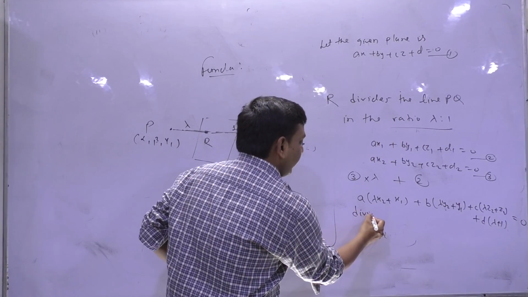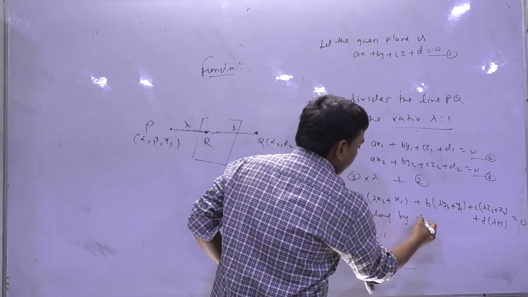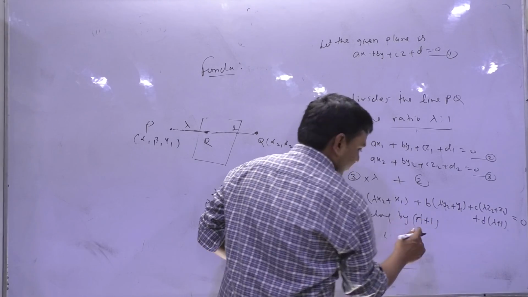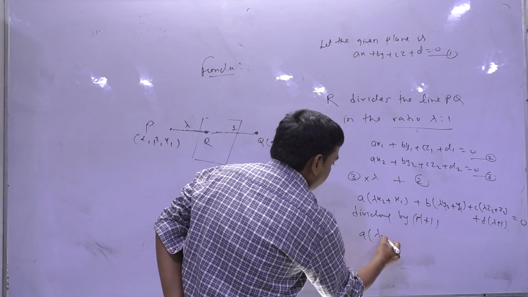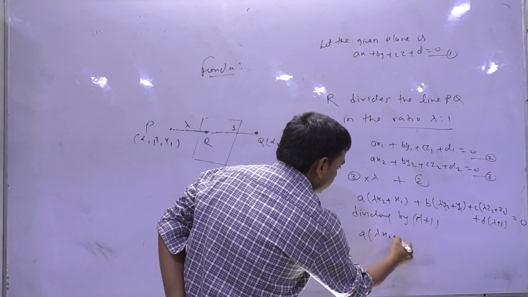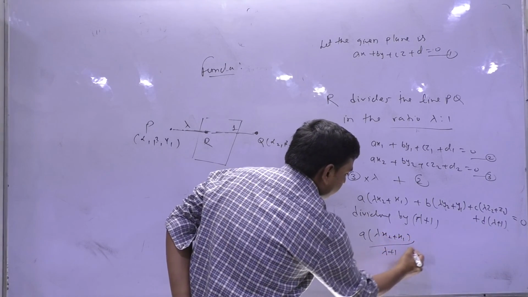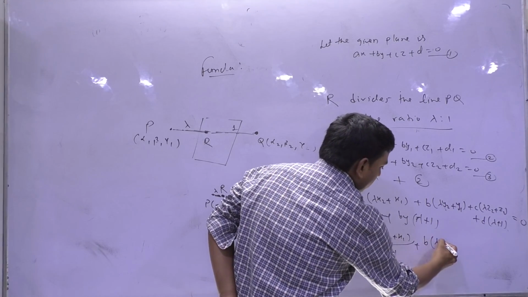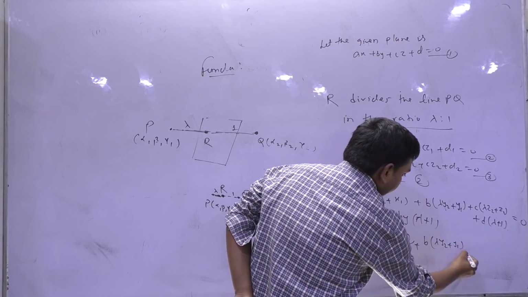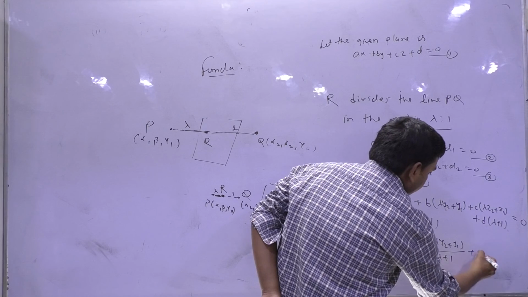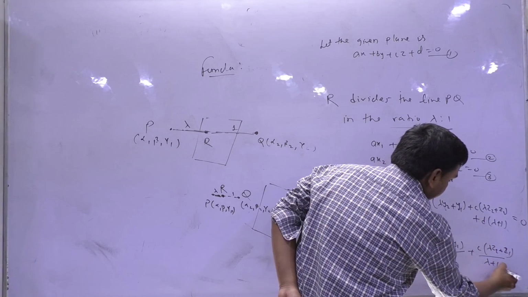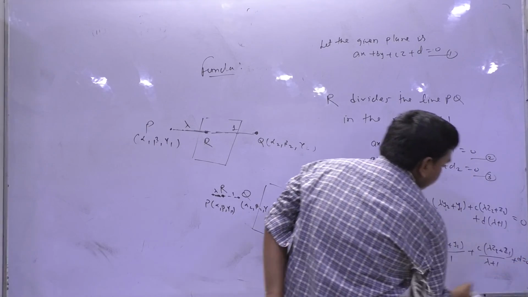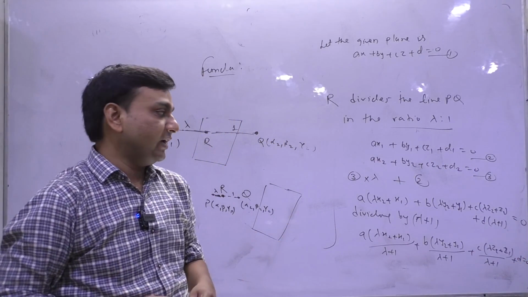Now I am dividing by lambda plus 1. So it will become a into (lambda x2 plus x1) divided by (lambda plus 1) plus b into (lambda y2 plus y1) divided by (lambda plus 1) plus c into (lambda z2 plus z1) divided by (lambda plus 1) plus d equals 0, because lambda plus 1 से we have divided.